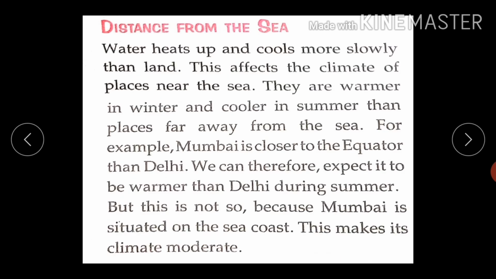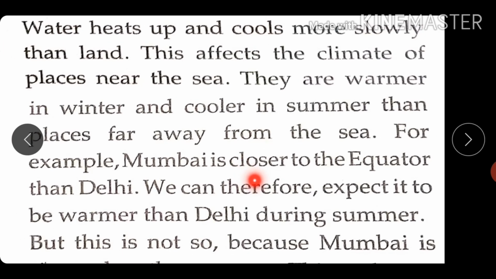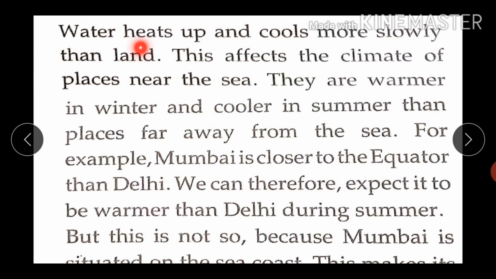Third factor, distance from the sea. Water heats up and cools more slowly than land. This affects the climate of places near the sea. They are warmer in winter and cooler in summer than places far away from the sea.